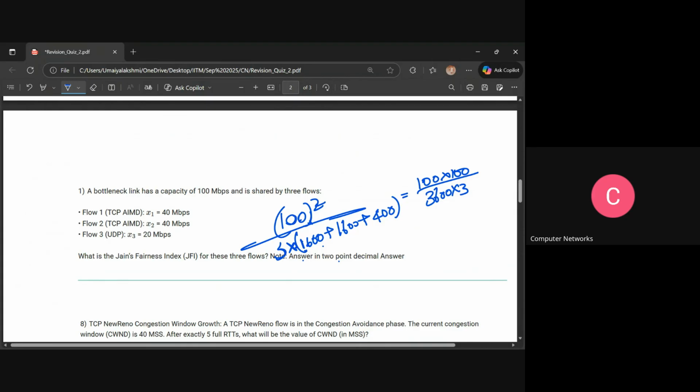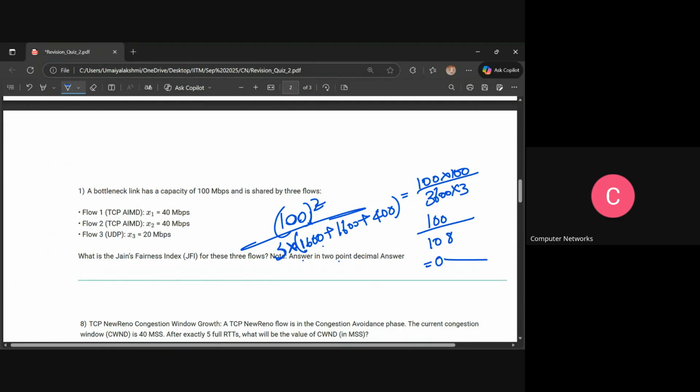So when we are dividing this, we'll get 10,000 divided by 10,800.